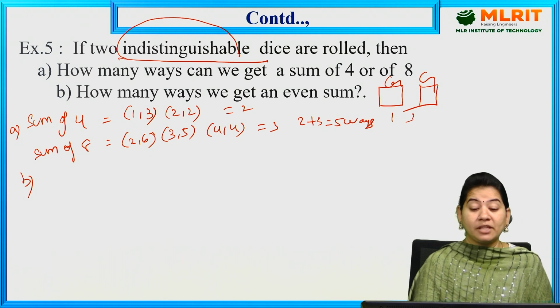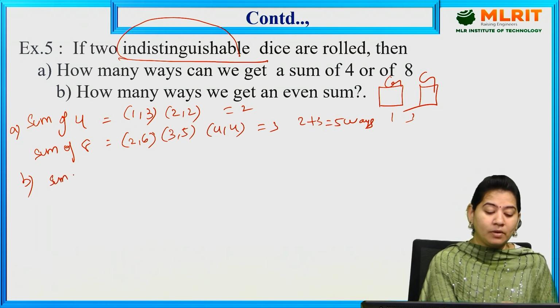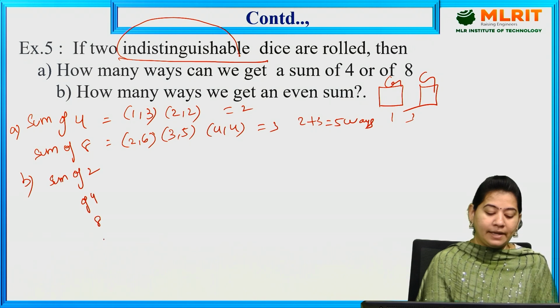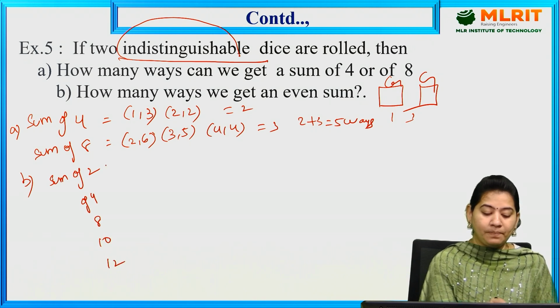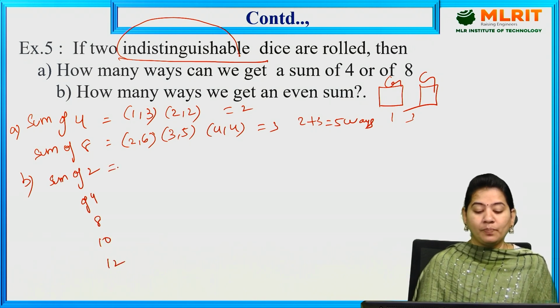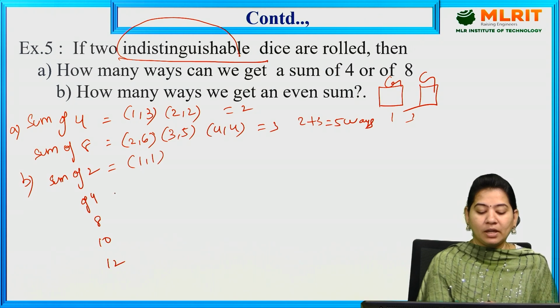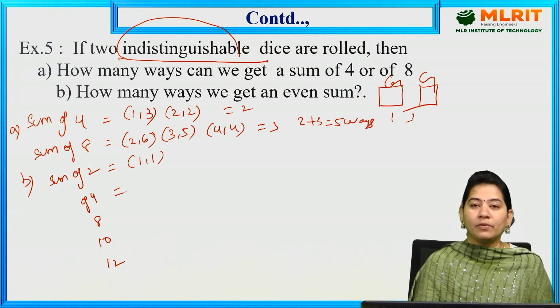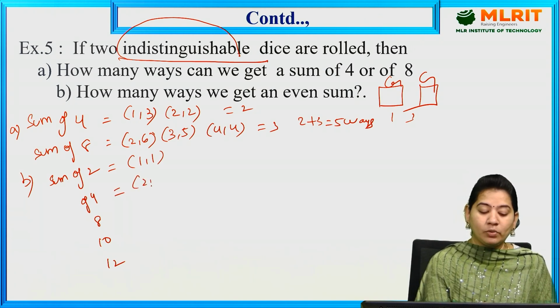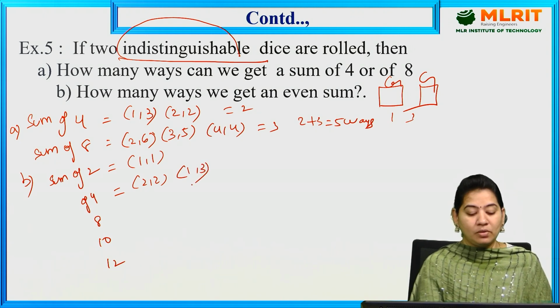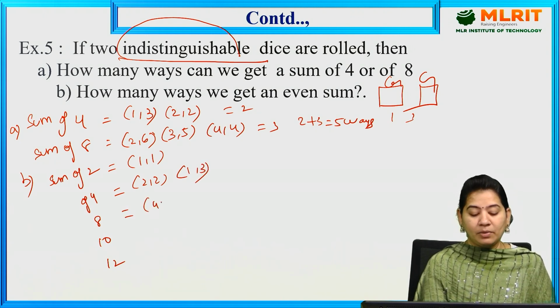In the same way, the B bit. So here also the same thing: sum of 2, 4, 6, 8, 10, 12. To get a sum of 2, obviously only 1 comma 1. To get a sum of 4, we'll have 2 comma 2 and 1 comma 3. And for 8, we'll have 4 comma 4, 3 comma 5, and 2 comma 6.